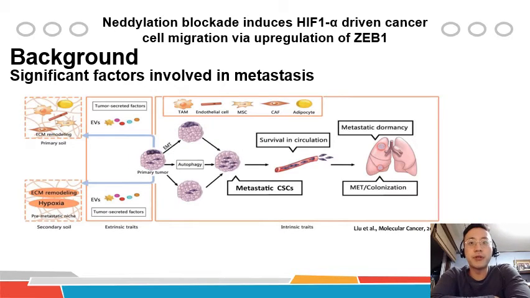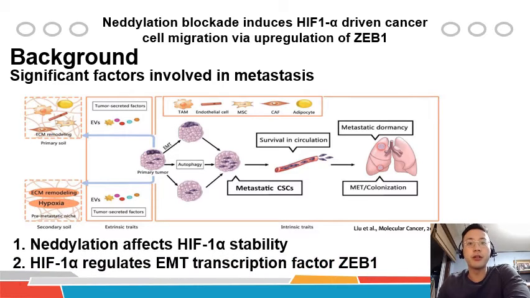Among the significant factors involved in metastasis, we mostly focused on hypoxia and EMT, short for epithelial to mesenchymal transition. In fact, there was a report where neddylation affects HIF1 alpha stability, and interestingly, HIF1 alpha is also well known to regulate an EMT transcription factor, ZEB1.